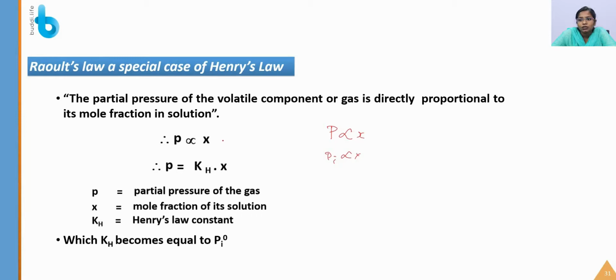So P is directly proportional to x, P is equal to kH into x, where P is the partial pressure of the gas, kH is the Henry's law constant, and x is the mole fraction in solution. Here kH becomes equal to Pi naught. If kH value is given in an exam question or problem, it is equal to Pi naught. If Pi naught value is given, that is equal to kH. So kH is equal to Pi naught is the conclusion obtained from this case.